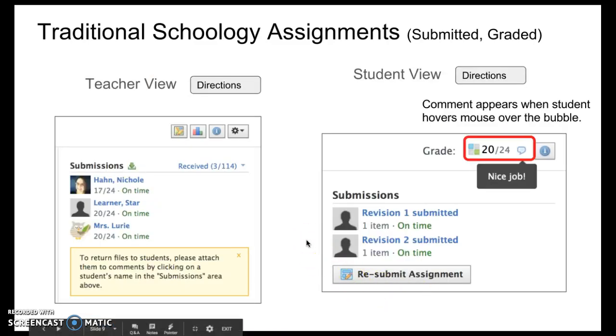So here's another view to look at. The teacher can see this on the direction phase, and notice they see who's been turned in, what the scores are over here. The student sees the rubric link here, so they can click into the rubric. They can also take a look at the score they've received, and when they hover over this little speech bubble, they see the overall comment.